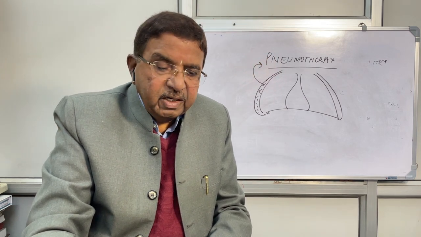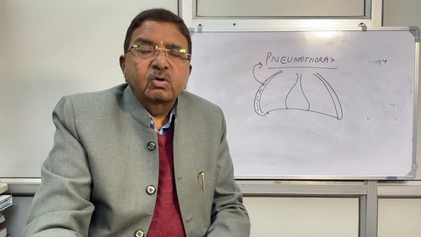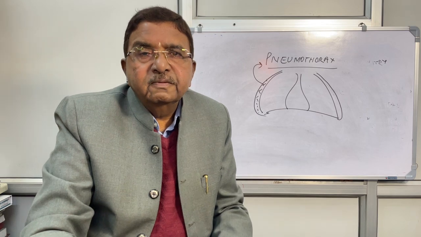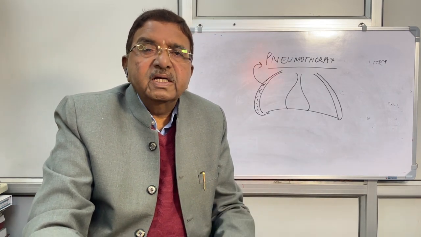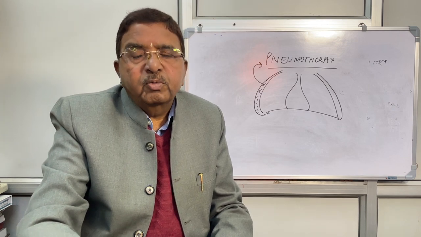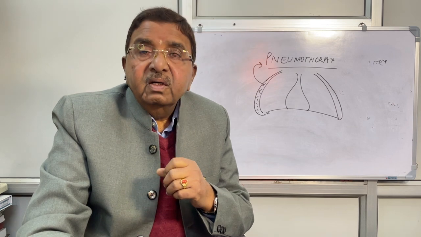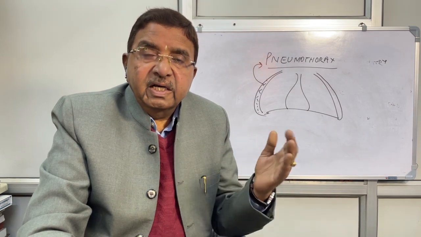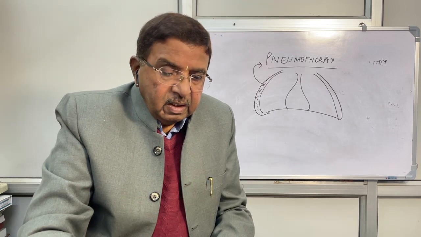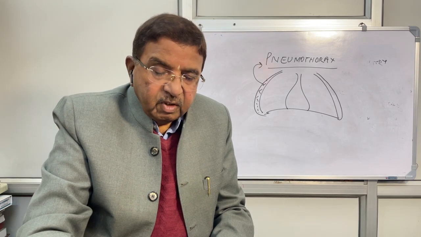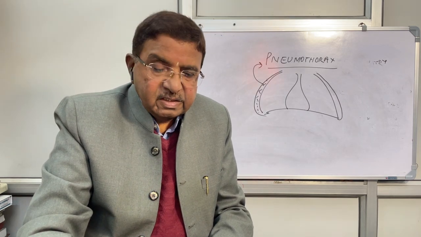On percussion of the chest, the percussion note will be hyper-resonant, and on auscultation the breath sounds will be absent on the side of the lesion, and on the opposite side the breath sounds will be present. There may be findings of the underlying disease like bronchiectasis, COPD and lung abscess if there is disease of both the lungs. Similarly, vocal resonance will be absent on the side of the lesion.